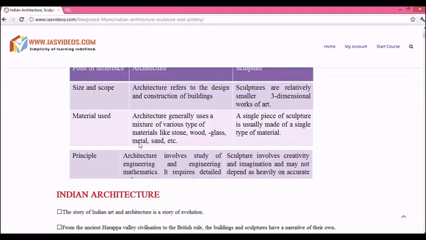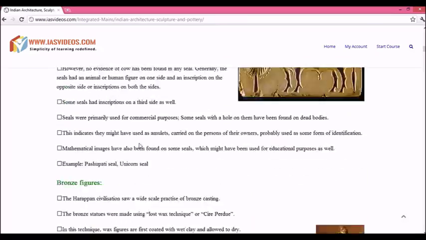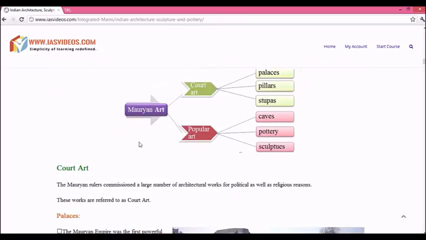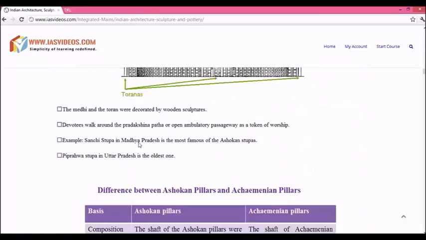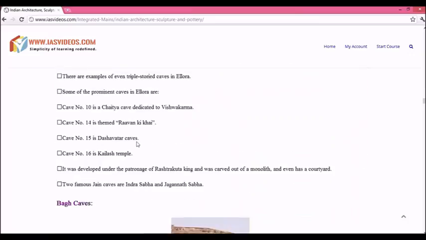You have to read the content here, or if you can't read online, you can take the printout of this. You have to press Ctrl P. See, there is a lot to scroll down.